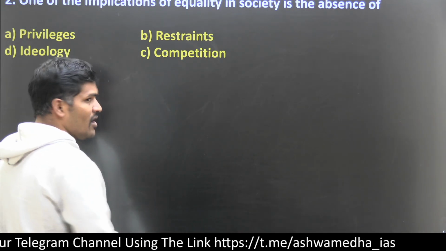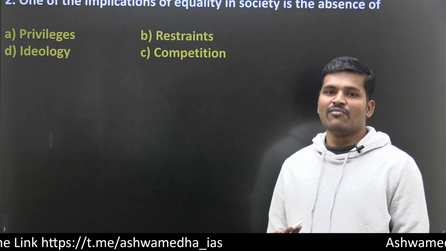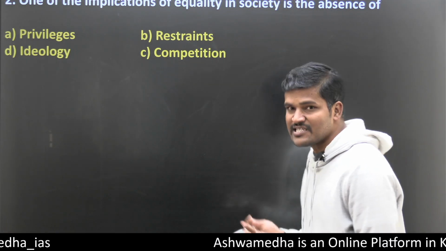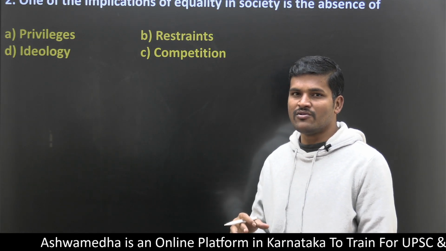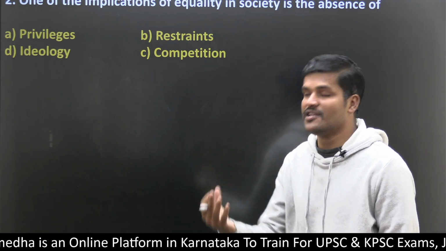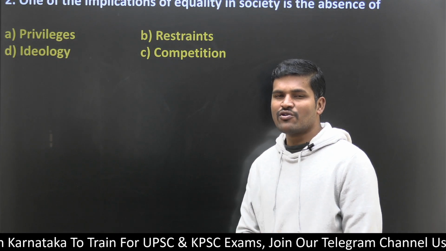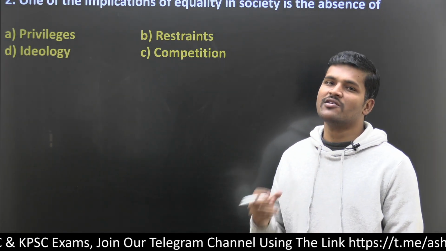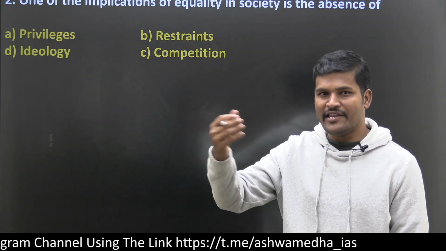Competition: if you do not have competition, you cannot sustain in a market economy. Restraints means the Constitution puts restraints on the government not to exercise its authority and power excessively. Ideology: whether in democratic, despotic or authoritarian rule, there must be ideology. Without ideology, no party is going to rule any nation or state.